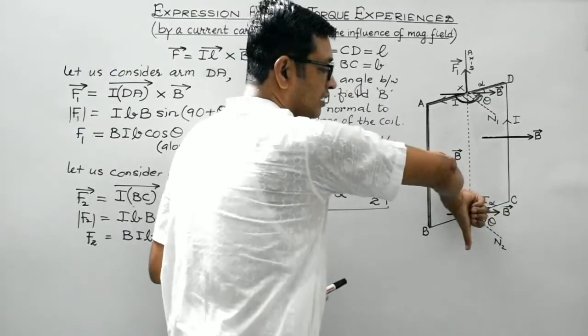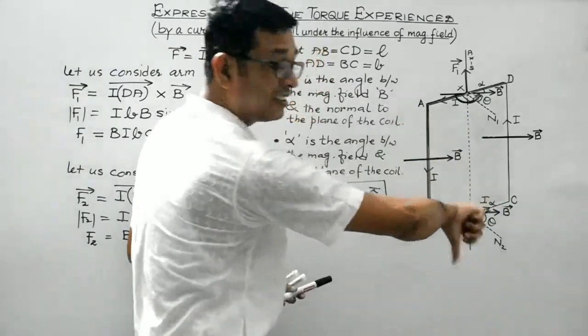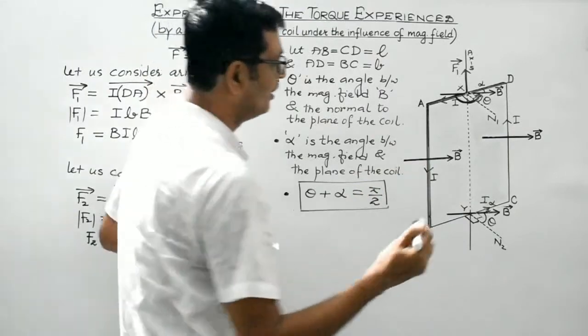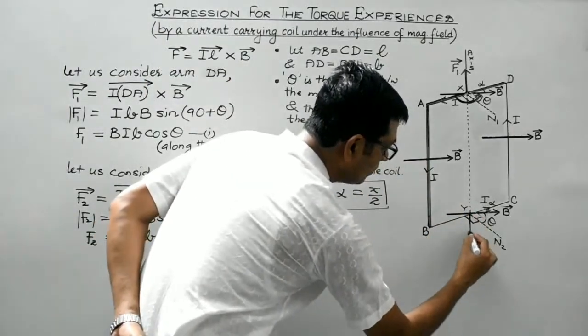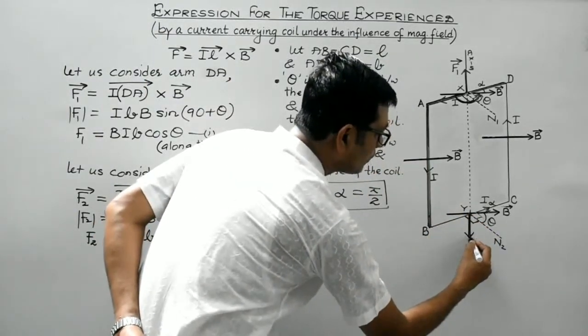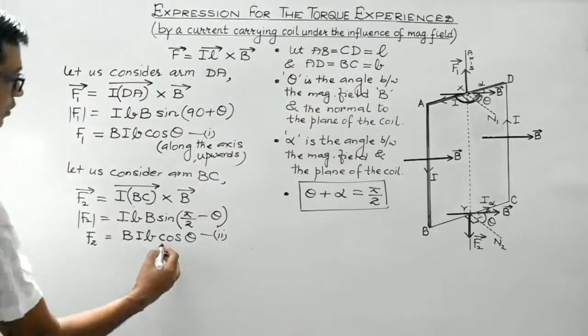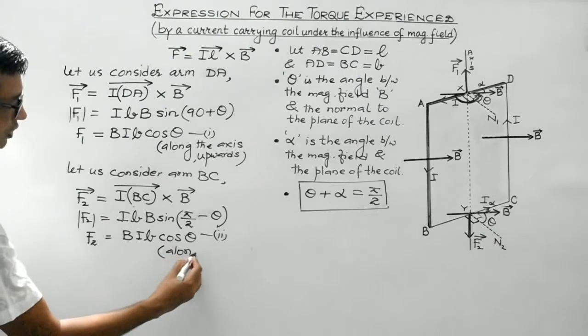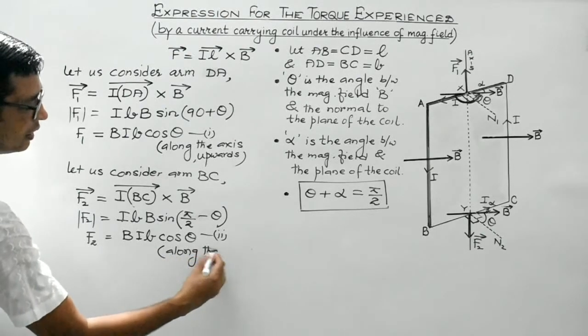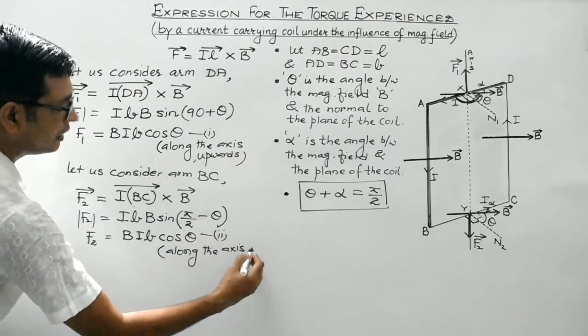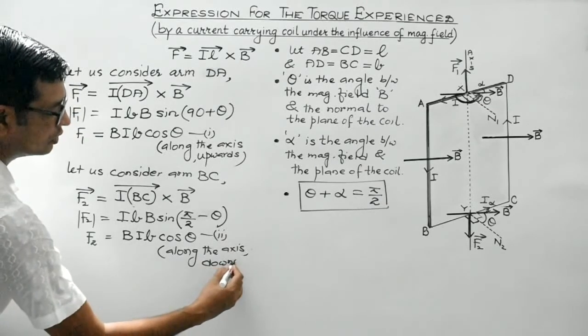So in this case, the thumb is pointing along the axis and in the downward direction. So students, this will be the direction of F2. F2 is directed along the axis and downwards.